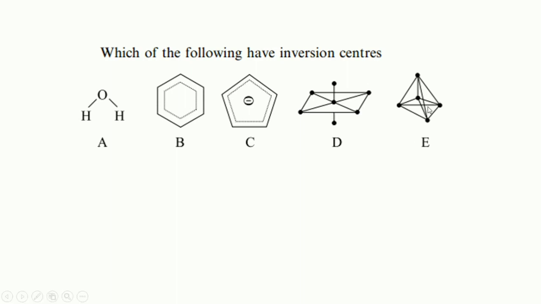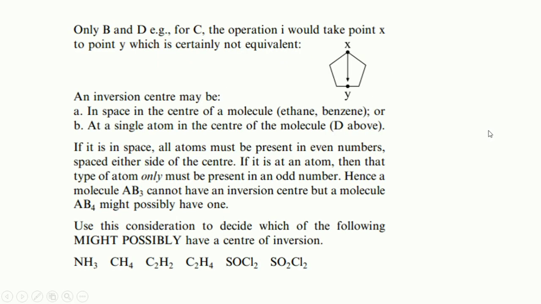While in the case of tetrahedral geometry no such point is found, so there is no inversion center in the E molecule. So only B and D have it. For C, the operation would take point X to point Y, which is certainly not equivalent.